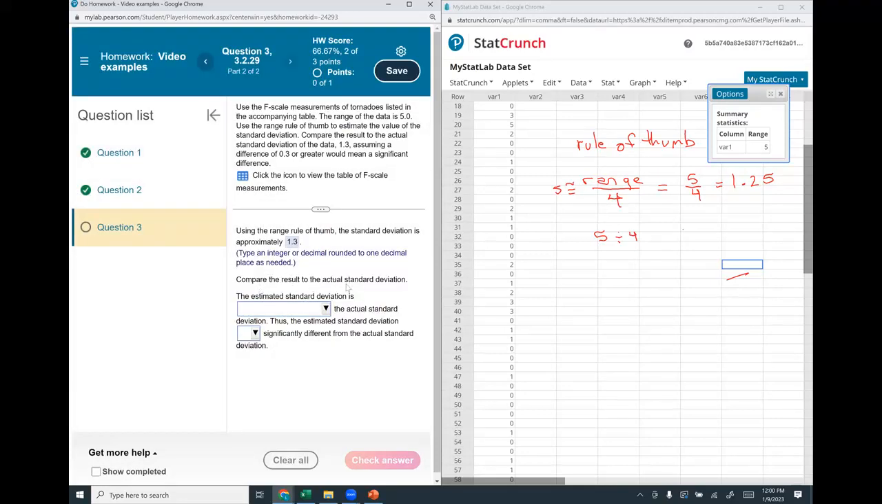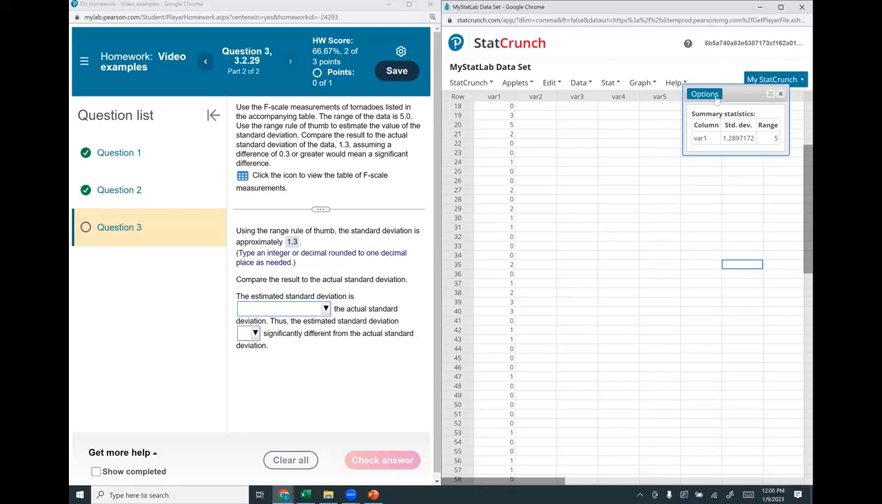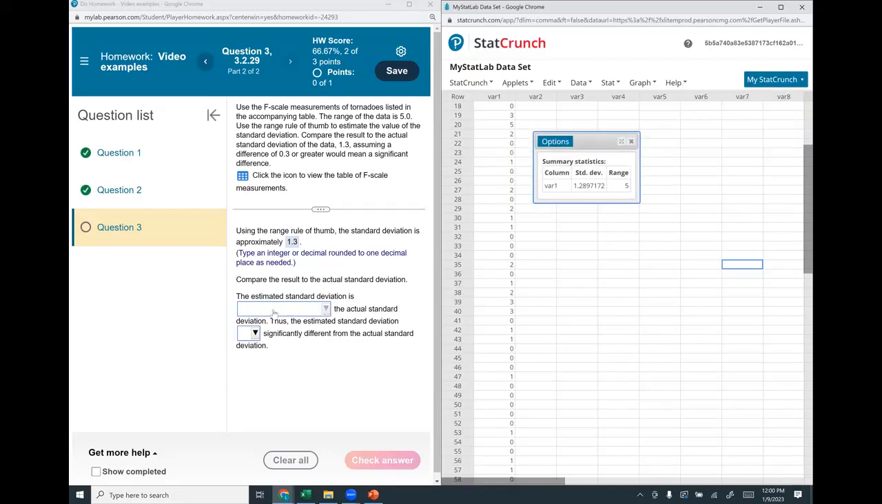Okay, compare the result to the actual standard deviation. Okay, so I can just go right back up here and hit options, edit. Here, let me erase all that stuff I have. Okay, so I need the standard deviation. Now they're asking me about the real standard deviation. We can put the standard deviation and the range both together. And then I hit compute, and now I have both pieces of information.